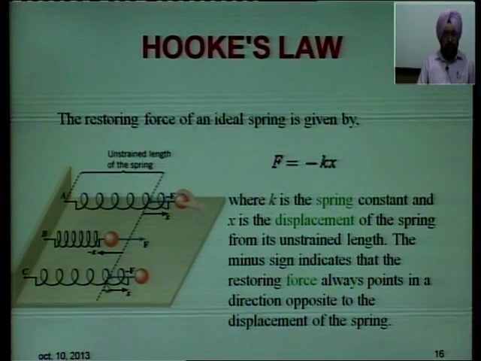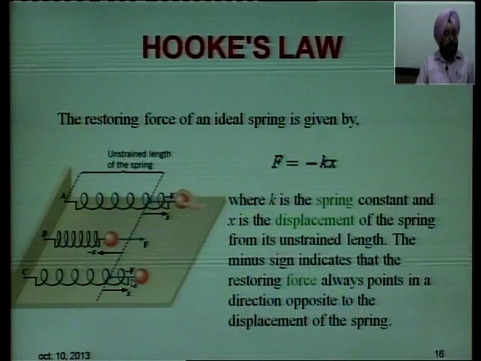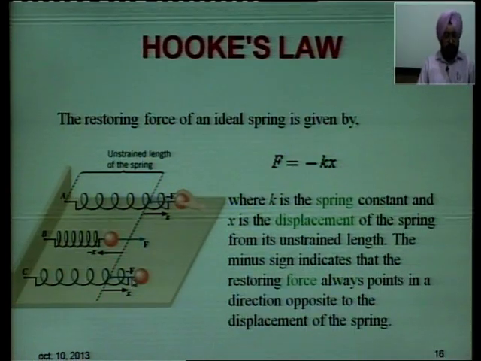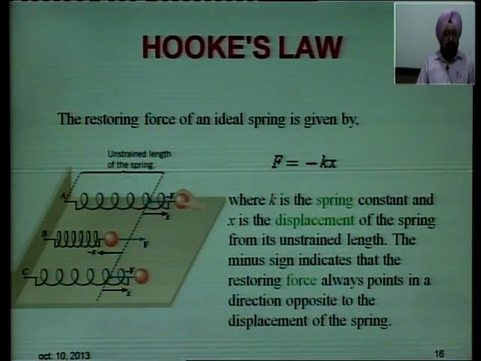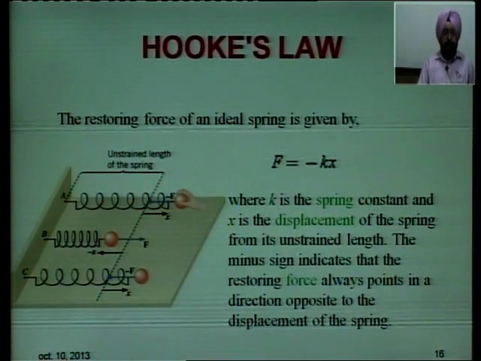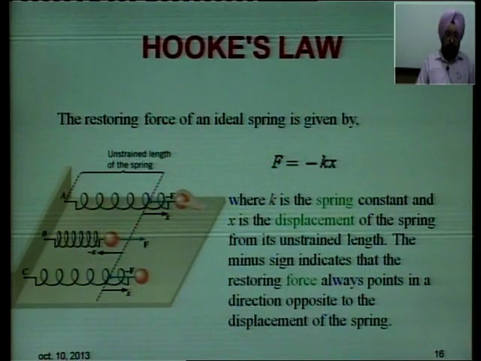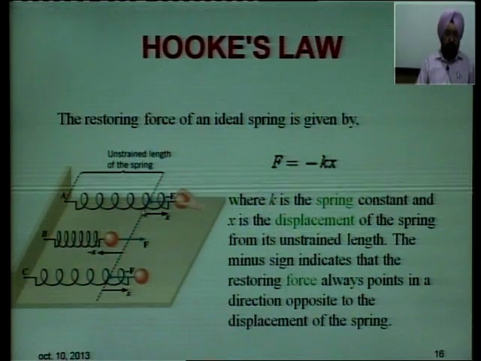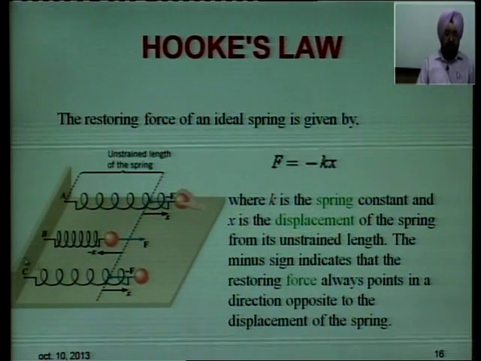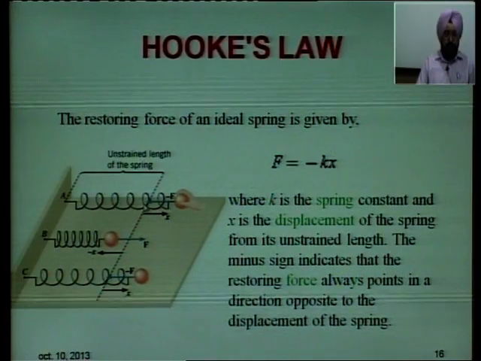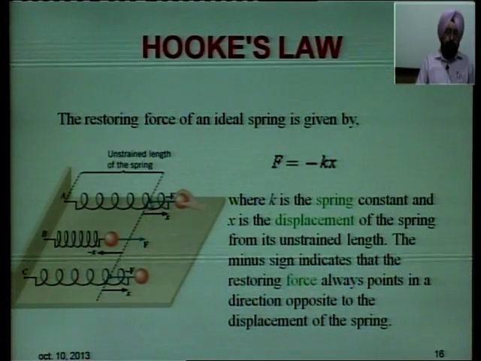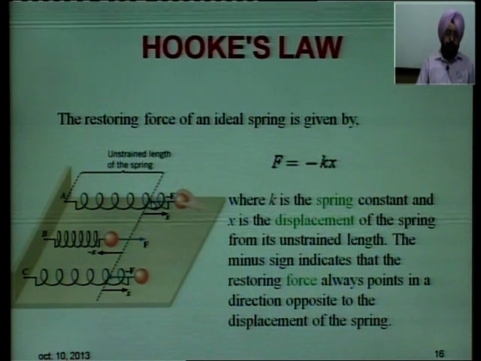X is the displacement of the spring from its unstrained, from its mean position. Mean position तो कितना तुसी इसनू खिंचा है उसनू असी displacement कहने हैं. Negative sign indicates that restoring force always points in a direction opposite to the displacement of the spring. You see, if the spring is being displaced in this side, then a restoring force will be in the opposite order shown with blue colored arrows.